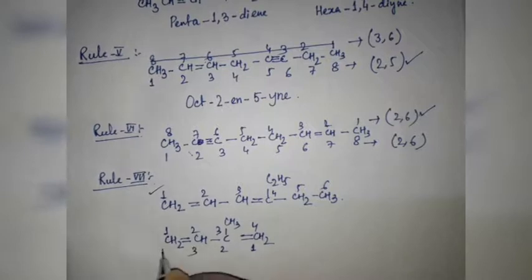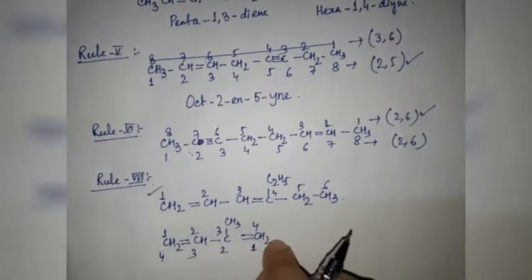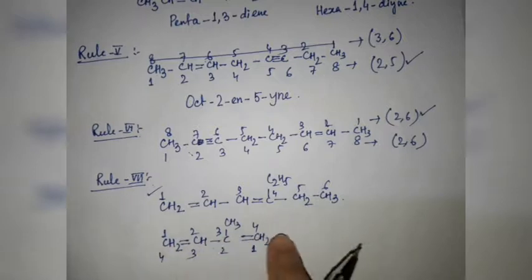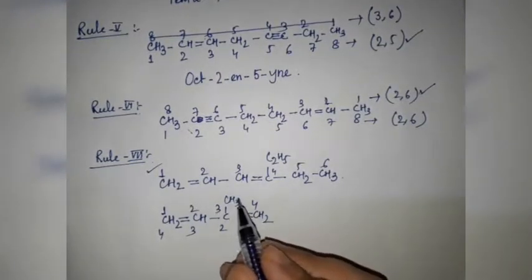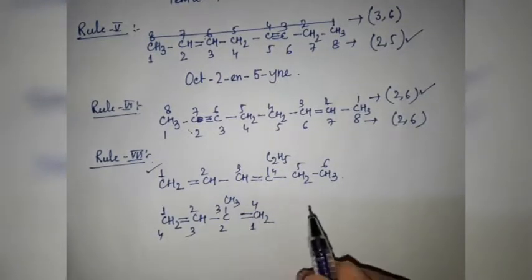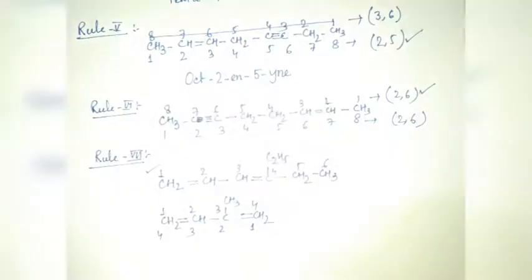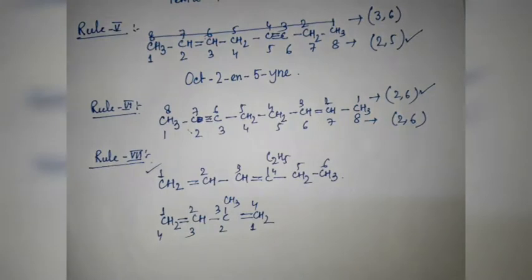If we start from both sides, the double bond starts from this end. That means in both cases it gets the same numbering, but a problem is there: a substituent is there, a methyl substituent. So we have to keep in mind that the locant for the side chain has to be minimum.